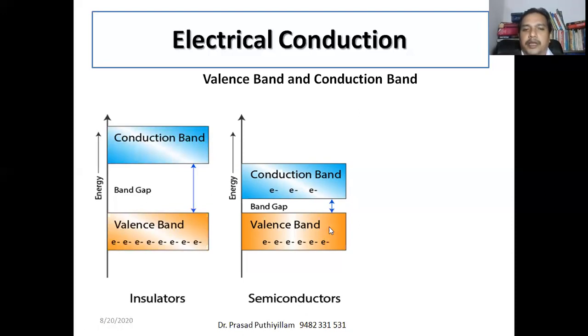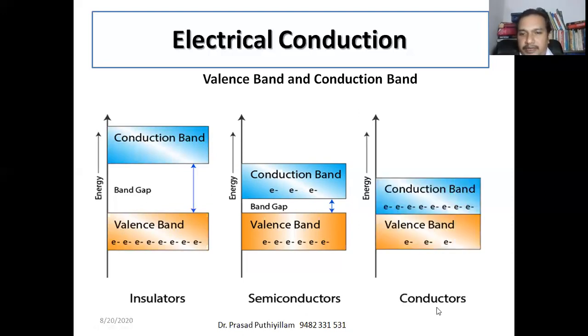Therefore, in case of semiconductors, there is a very small band gap. Whereas in case of conductors, there is no energy difference as such between the valence band and conduction band, or they are fused. That means if you connect to an electric circuit, immediately it will start conducting. There is no need of any other external source. It can conduct electricity easily. Therefore, we call them conductors.